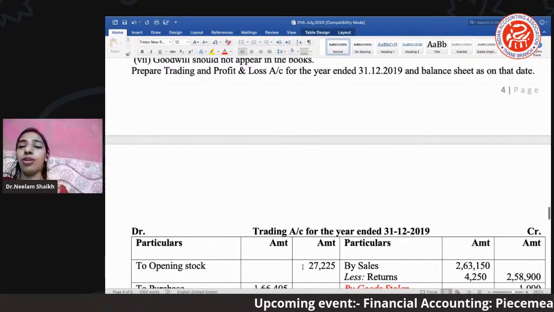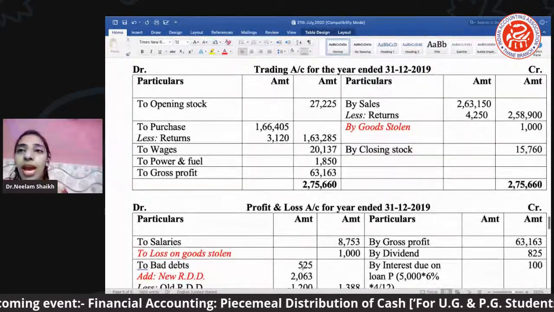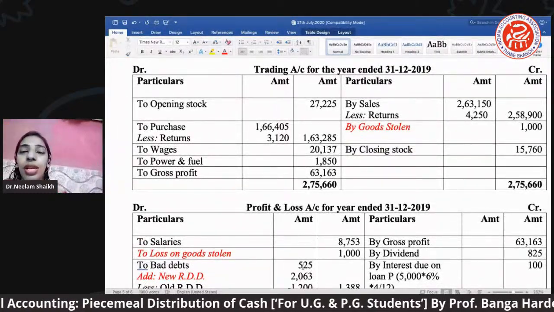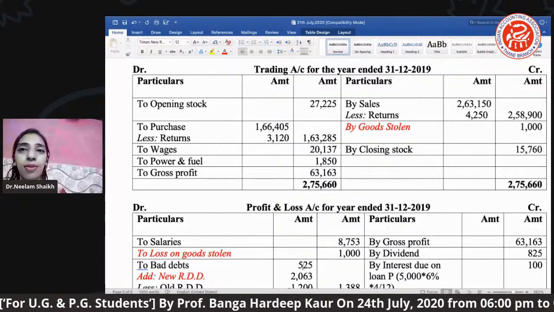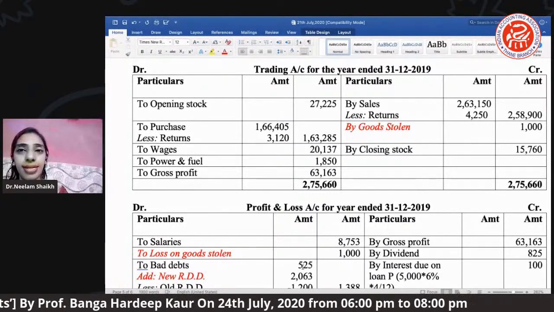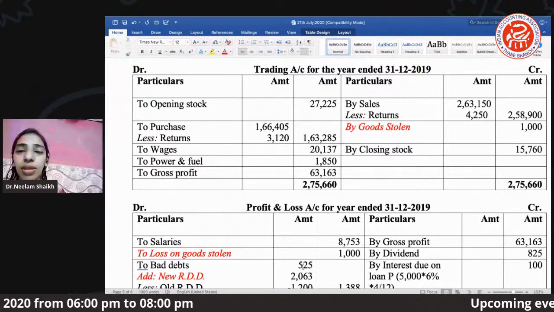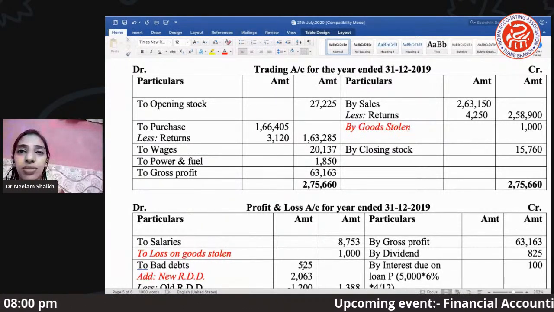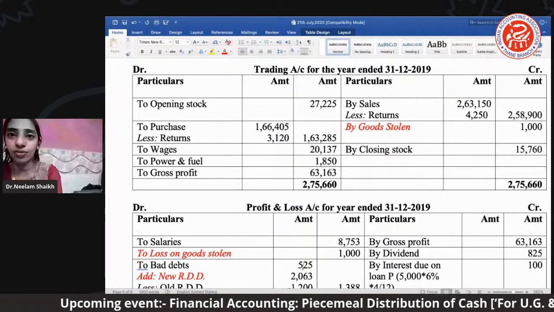Okay, no problem. Priti, go ahead with the trading account. Now, we have the trading account here. In the trading account, what we will do, first of all, as we did in the earlier problem, we will post all the direct expenses and direct income from the trial balance. Opening stock was given, then they have given you the purchase. In purchase we were having a purchase return value, that also we have to less.